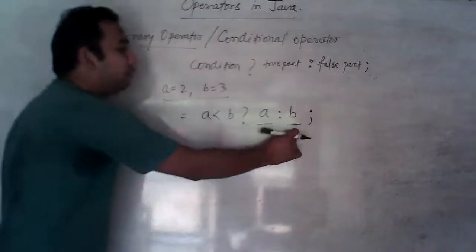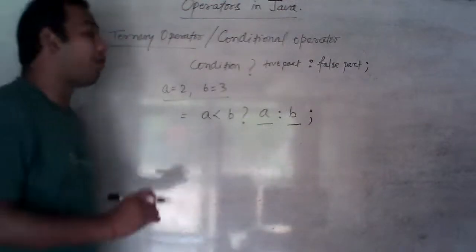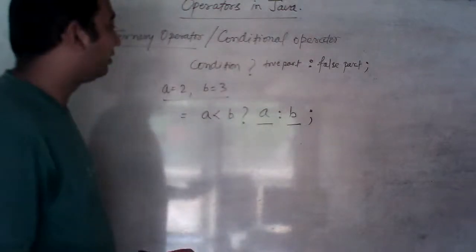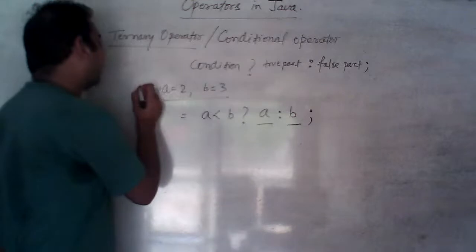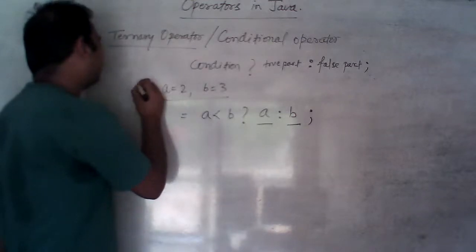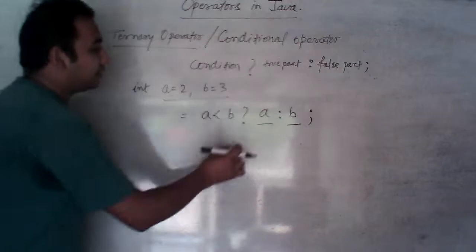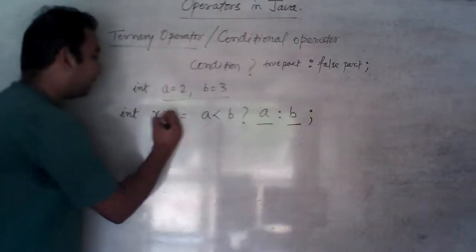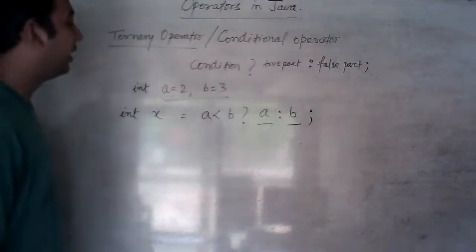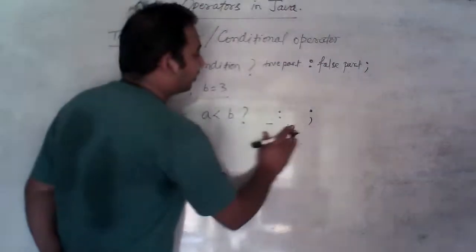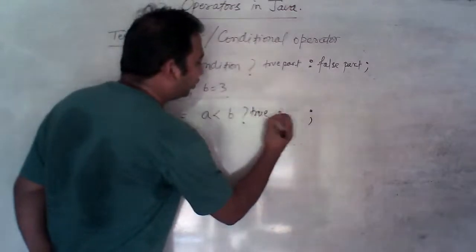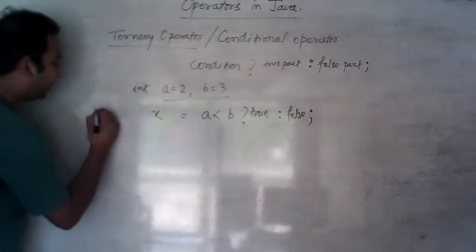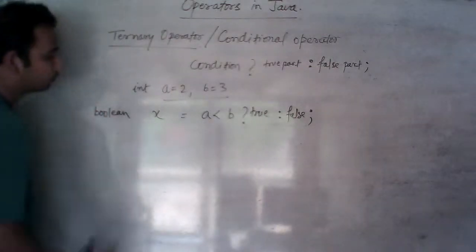To hold these values, we should have a variable of the same data type as these values. Suppose these both are of integer type, and here we have integer values, then we should have an integer variable to hold the value. If we are returning true or false, then we should have a Boolean variable.